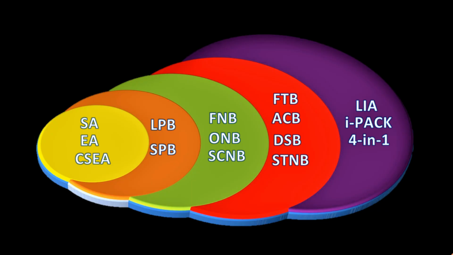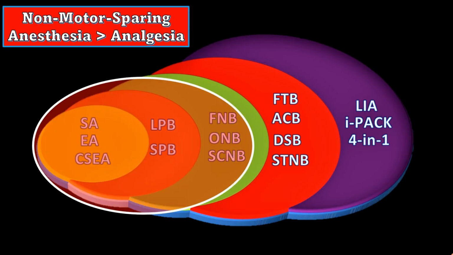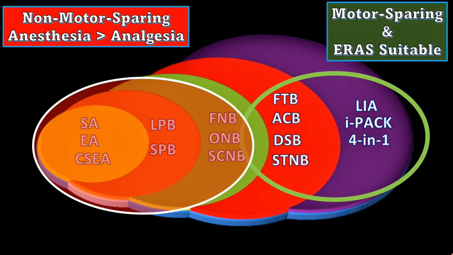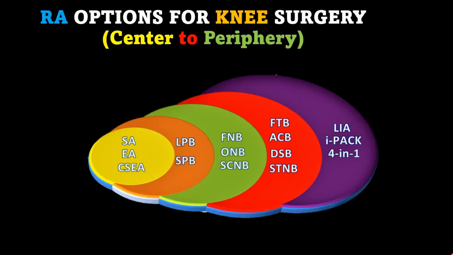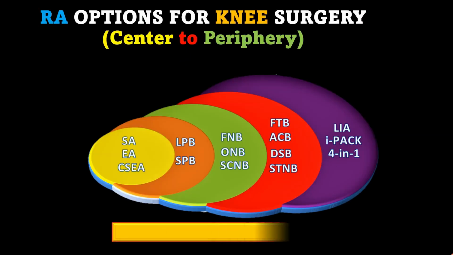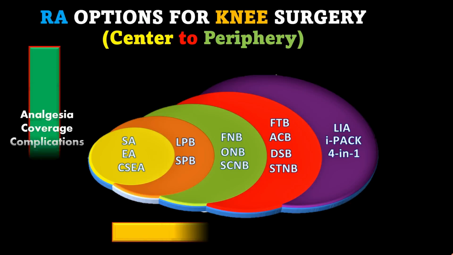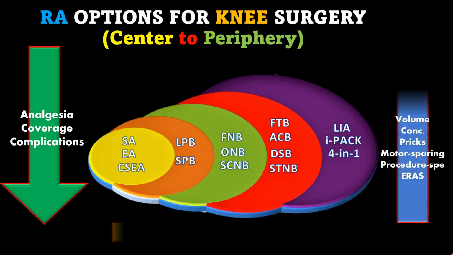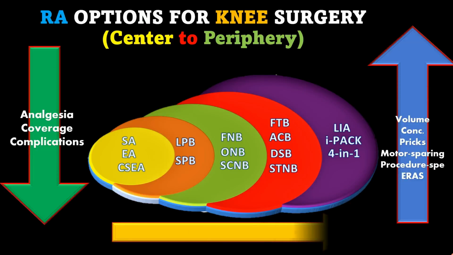Neuraxial block and blocks near the neuraxis are considered non-ERAS suitable due to their motor involvement and are mainly used for the anesthesia purpose. However, distal blocks are considered ERAS suitable and motor sparing. As we move from center to periphery, motor involvement and complications generally reduce, while precision, procedure specificity, local anesthetic volume, and number of injections increase.